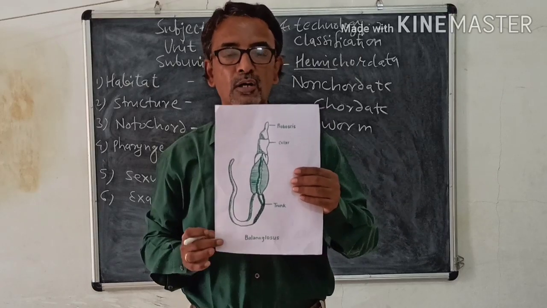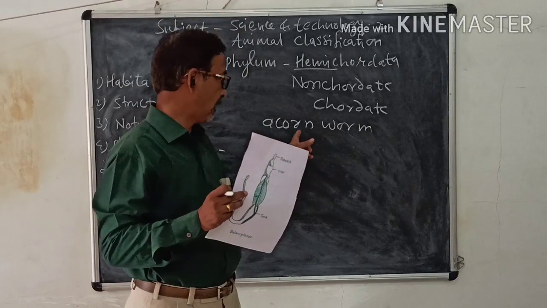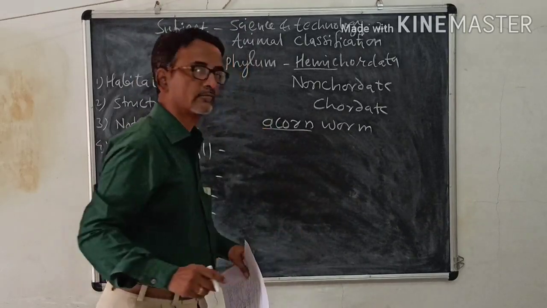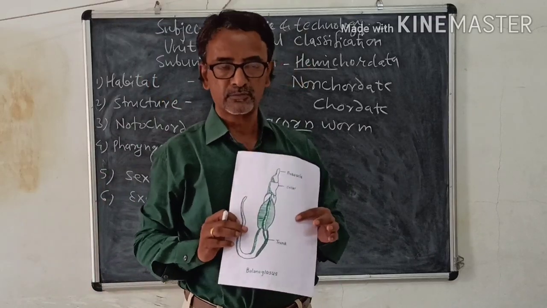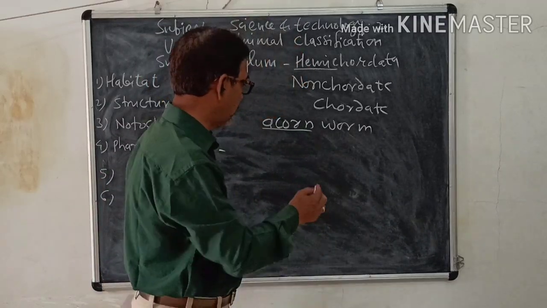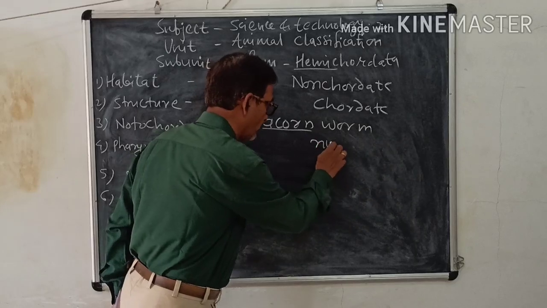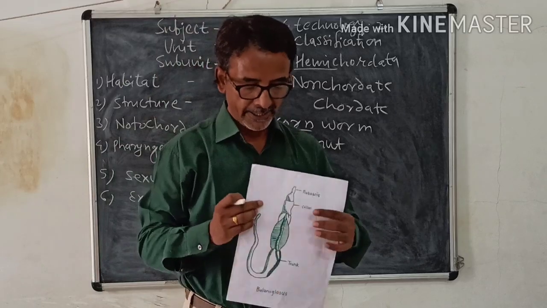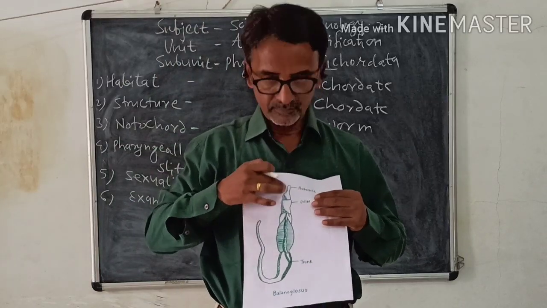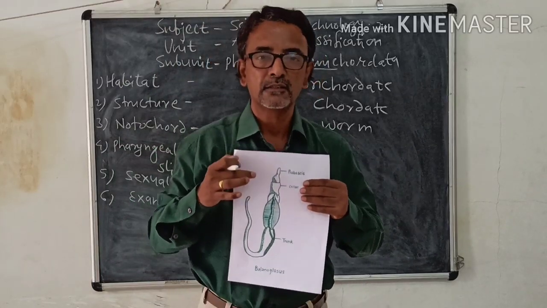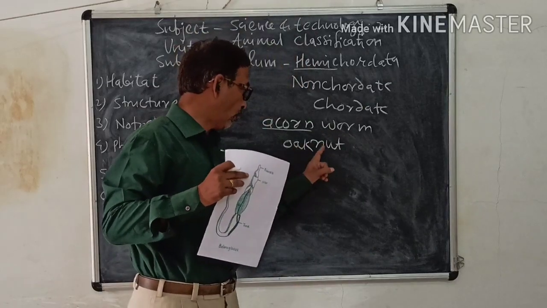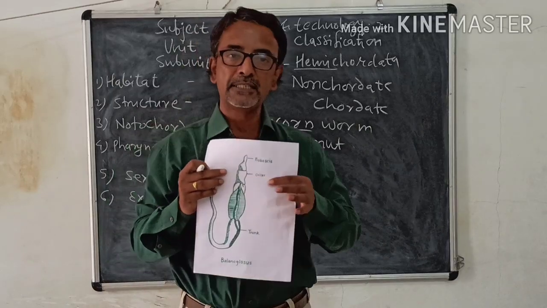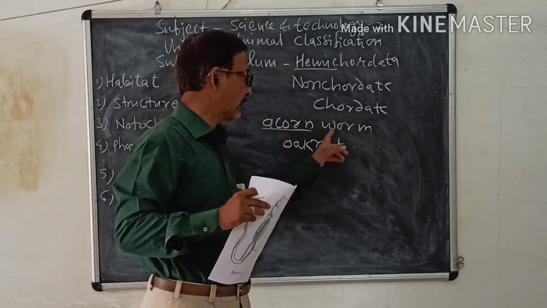All of them have a burrowing habit at the base and they are called acorn worms, because the meaning of acorn is the nut of the oak. The body is soft, and their head looks like the shape of an oak nut, and hence they are called acorn worms.